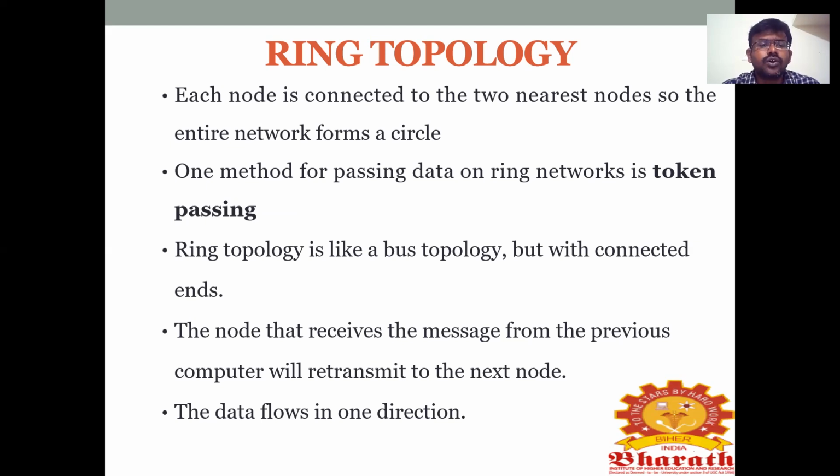So the node that receives the message from the previous computer will transmit it to the next node. Suppose we consider the second node. The second node will receive the message from the previous computer, that is the first node, the first computer, and will transmit it to the next node, that is the third computer, the third device. Likewise, the third node will get the information from the second node, that is the second system, and transmit it to the fourth node. So each node will have two end connections.